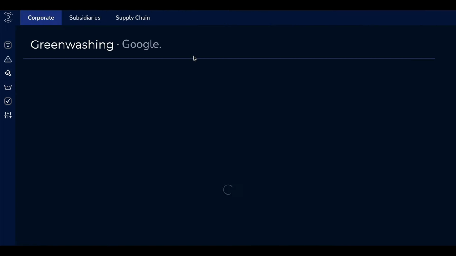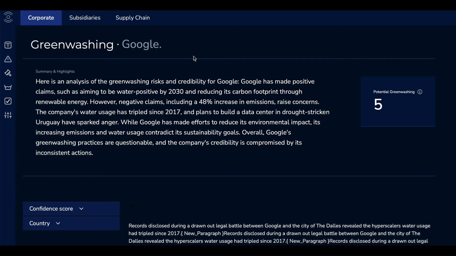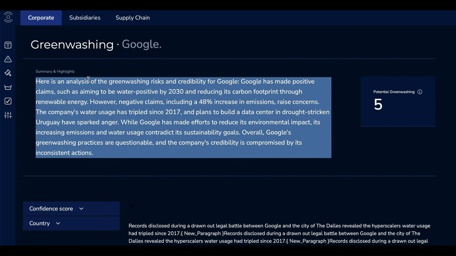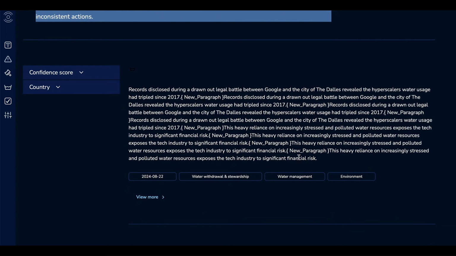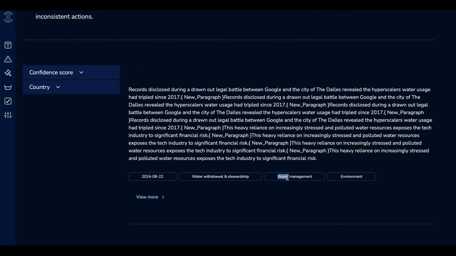Then you can go to greenwashing. We do greenwashing by looking at what you're reporting about yourself versus what we see from the outside world. That helps us understand any contradictory claims or any vague language. Then we show it here. We give you an analysis and the potential greenwashing risk. We give you what you've been saying about yourself, the date, the pillar, the theme, environment, under water management, water withdrawal.